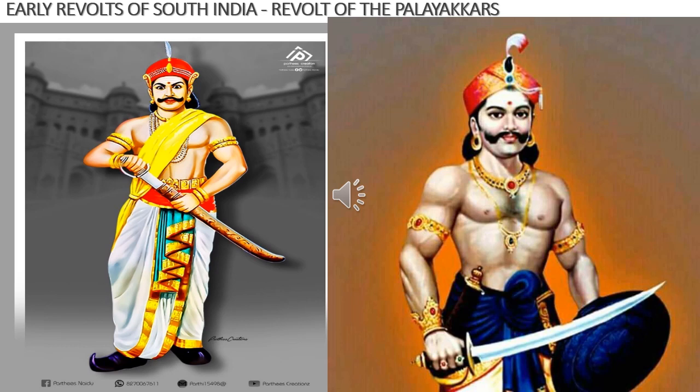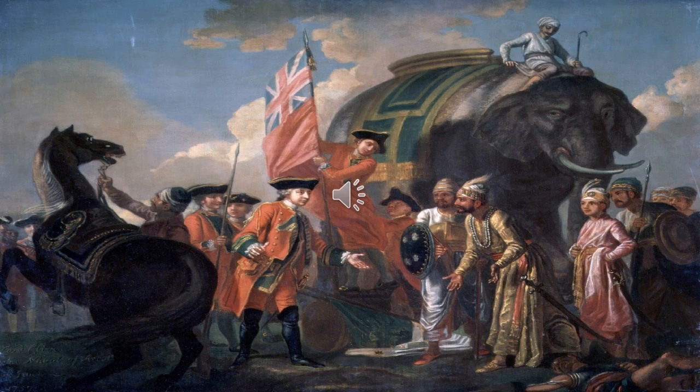These two groups of Palayakkarars, East and West, that is Nayaks and Maravas, refused to pay the Kist. Kist means tribute. So the Eastern and Western Palayakkarars refused to pay the Kist tribute to the English, and they revolted and rebelled. The early struggle between the Palayakkarars and the East India Company had a strong political dimension. Dimension means an aspect or way.